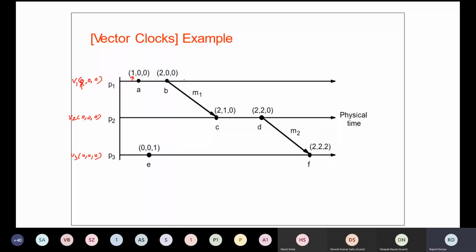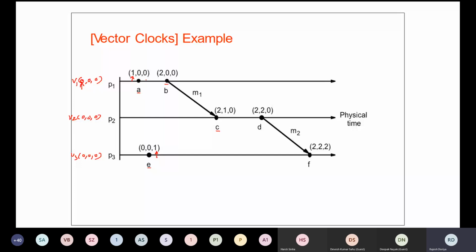Now let us talk about E. Since this is the event at process number 3, this is the clock value for the third process, so it will update its local clock value. An increment by 1 has been done over here. So this one is clear, this one is clear, and this one is also clear. Now let us talk about this one.